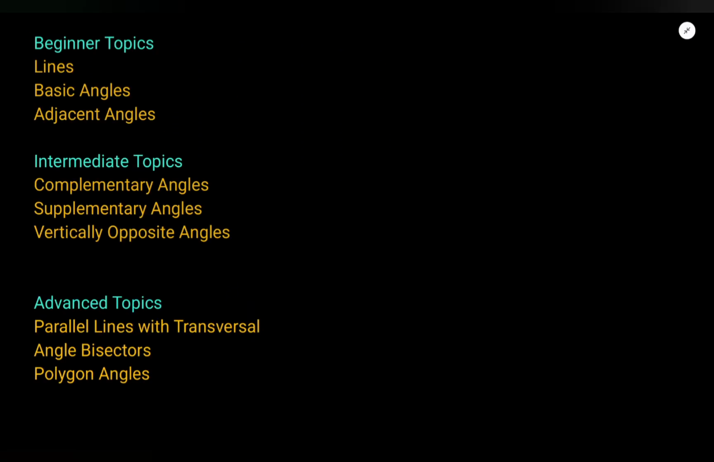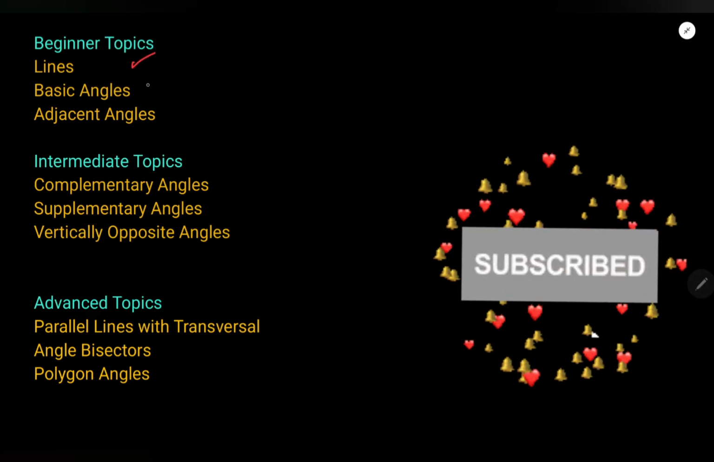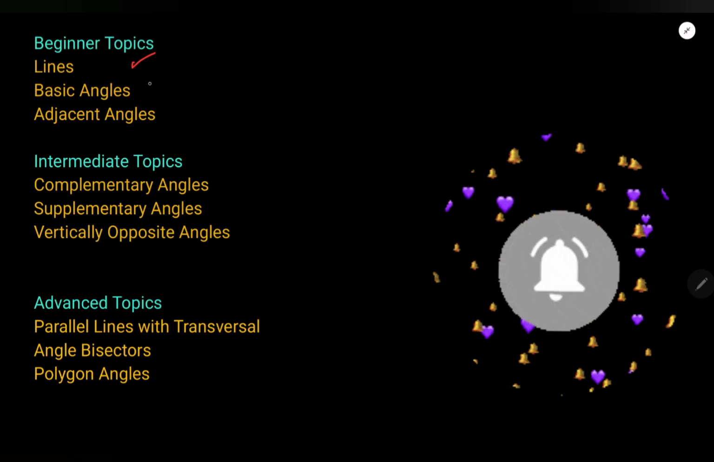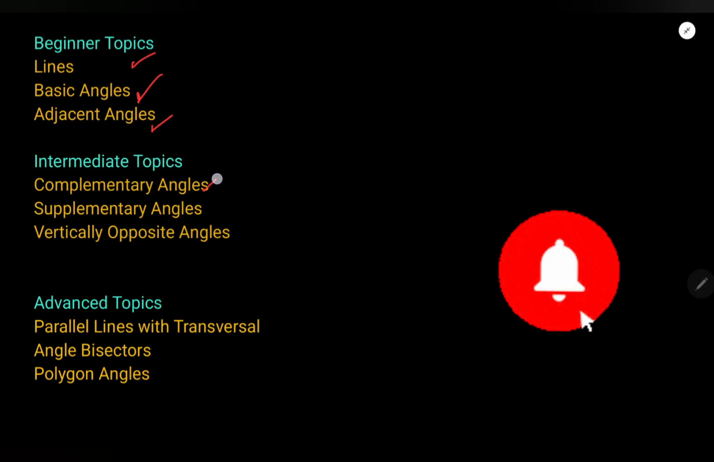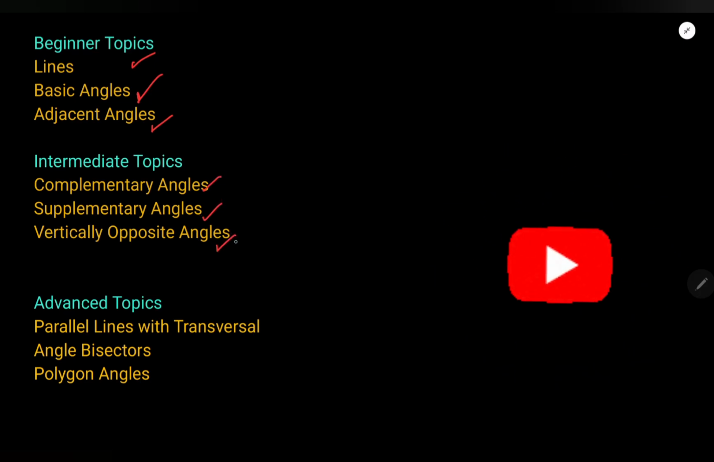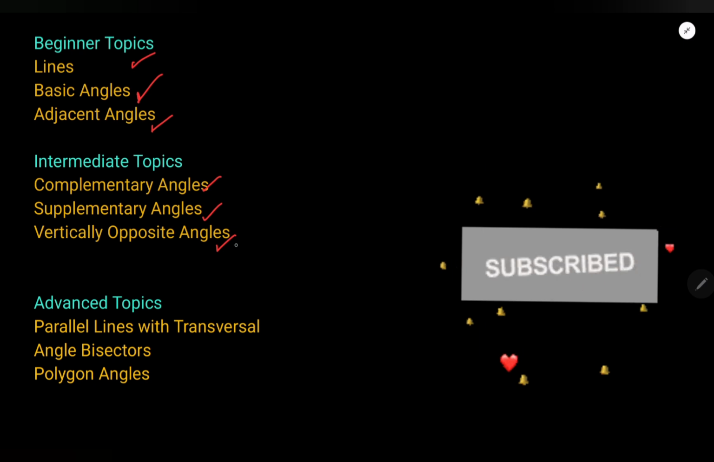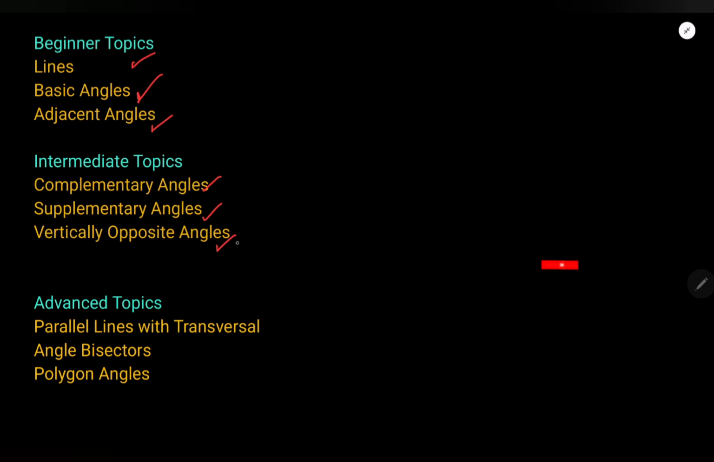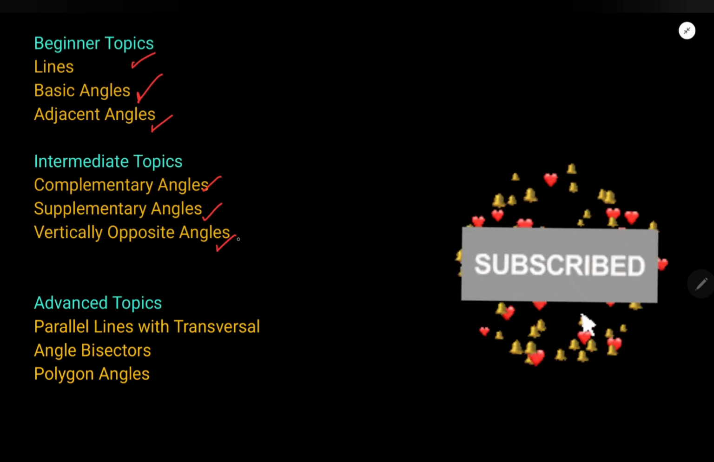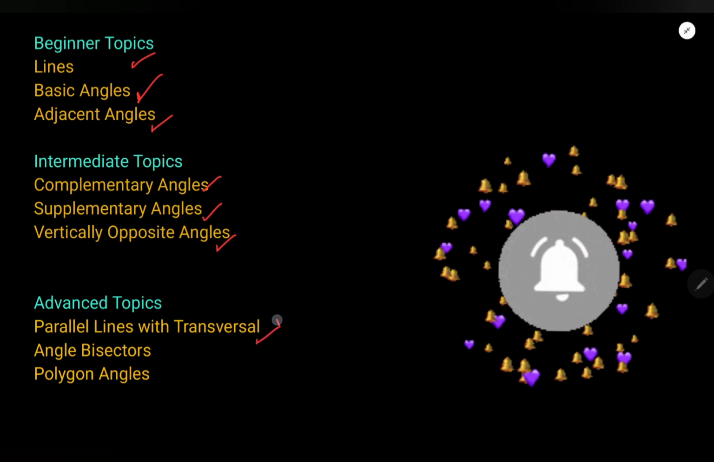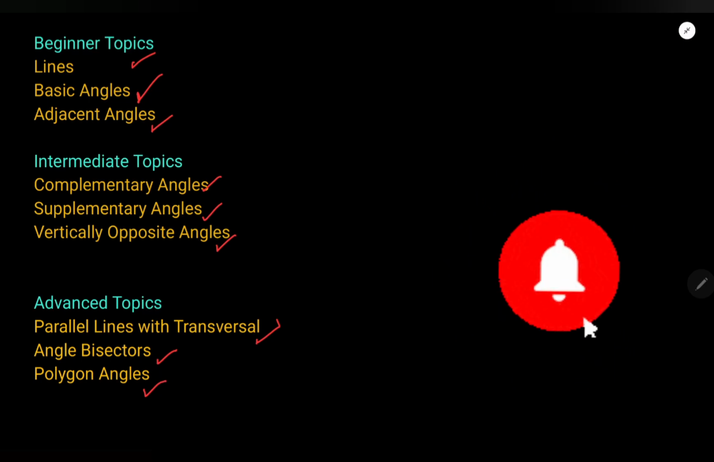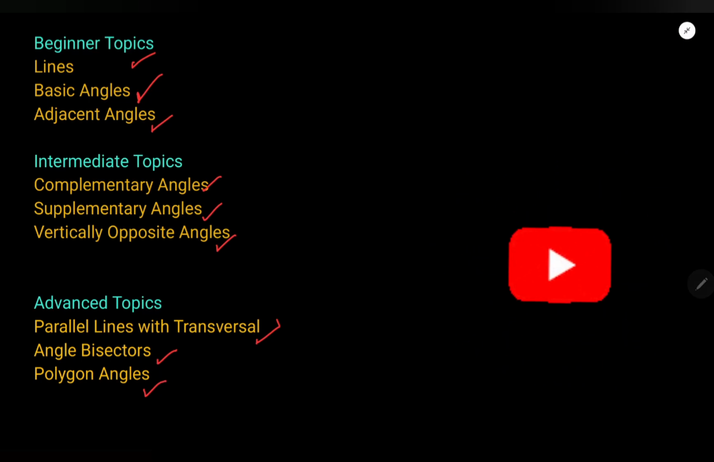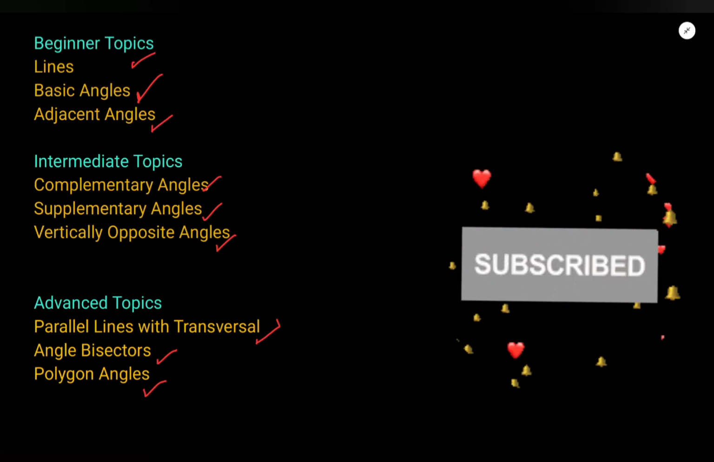So now we conclude our topic. We have studied all these things: lines, line segments, rays, basic angles, types of angles, adjacent angles, complementary, supplementary, vertically opposite angles, corresponding angles, co-interior angles, alternate interior, alternate exterior angles, and then angle bisectors and polygon angles, exterior and interior angles in polygons, the sum and number of sides. Everything we have discussed with examples.